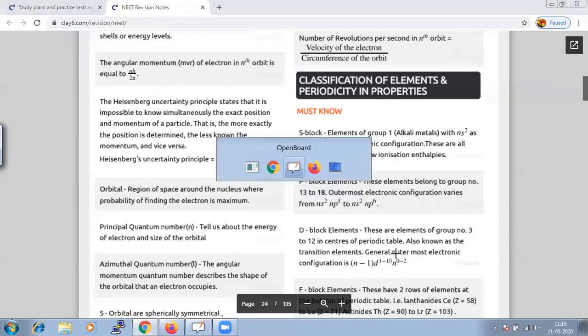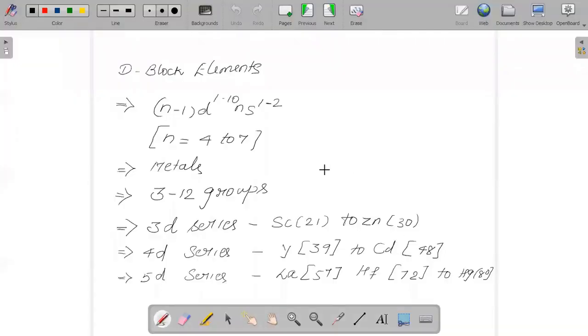And when we talk about the properties of your d block elements, of course they will be hard, malleable and ductile. Because these are categorized under the group of metals, they will have high melting and boiling points, and they are of course good conductors of heat and electricity.